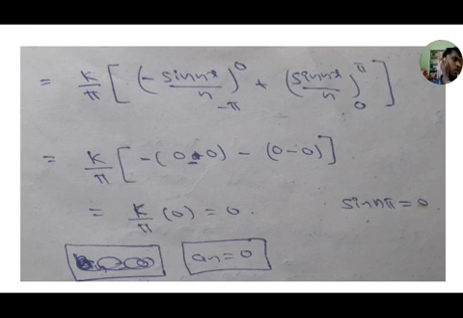The integration values, k is outside: here minus sin nx by n, here sin nx by n, here minus is there, here plus is there. So upper limit minus lower limit, we get total zero. Therefore a_0 value 0, a_n also 0.